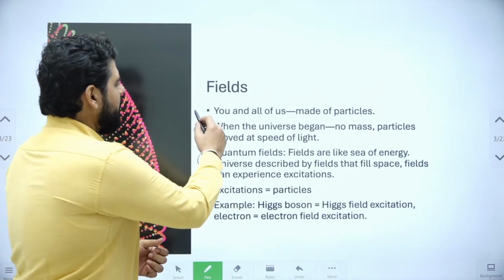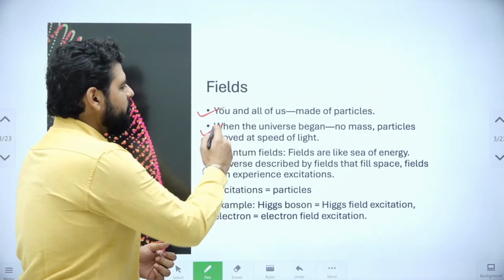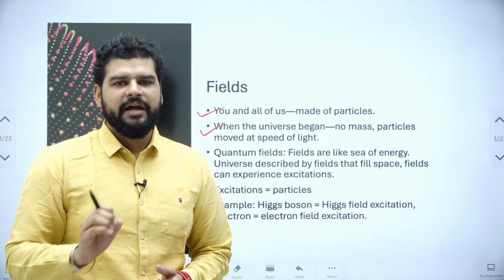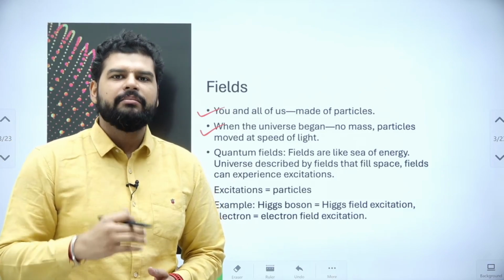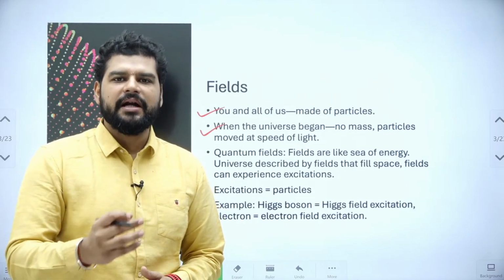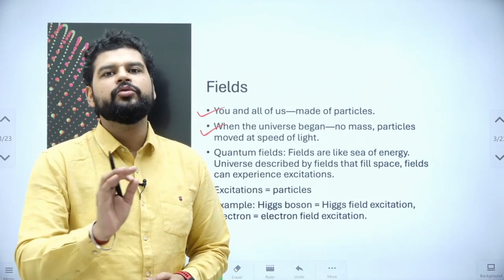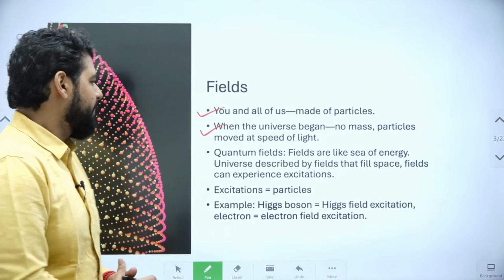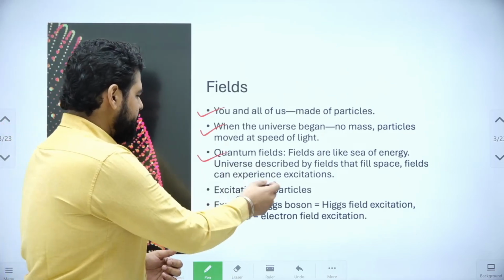So we all are made of particles, and when the universe began, there was no mass in any particle. Every particle was massless, but slowly when they interacted with Higgs field, every particle started getting some mass according to the interaction it was having with the Higgs field, right? I have explained this.